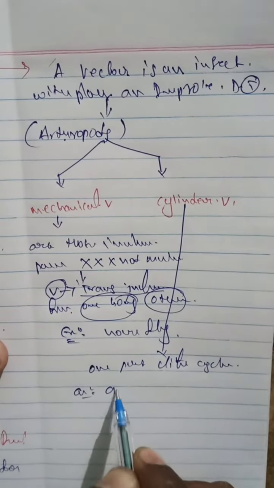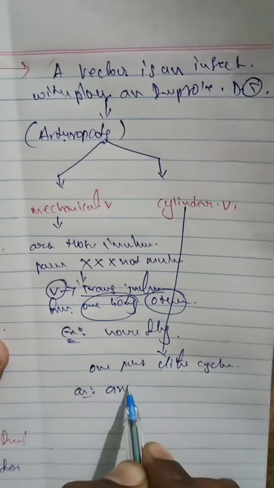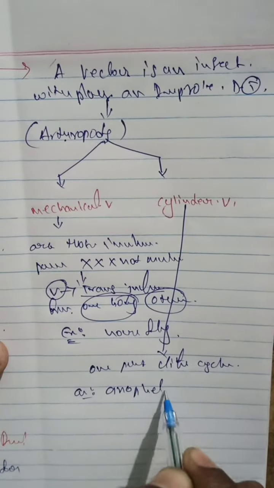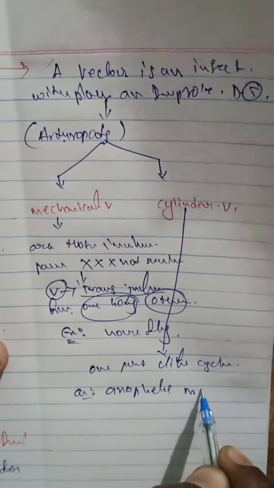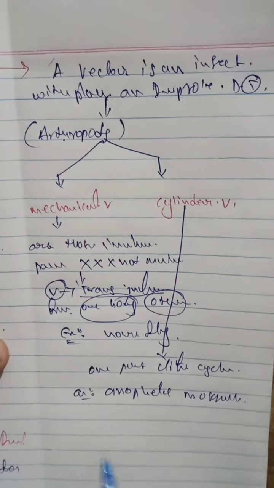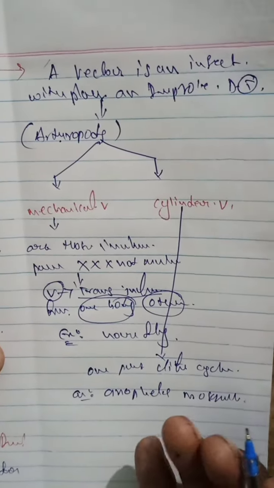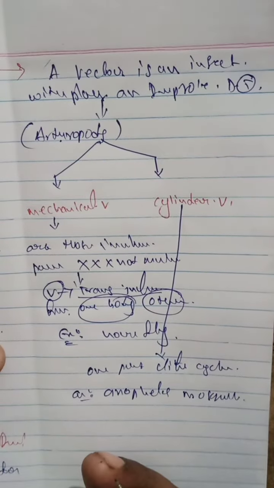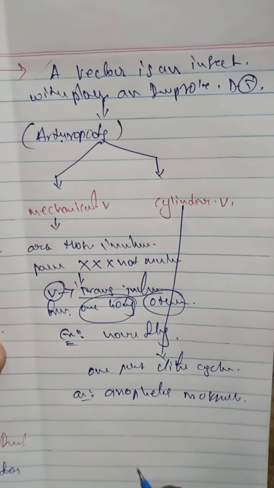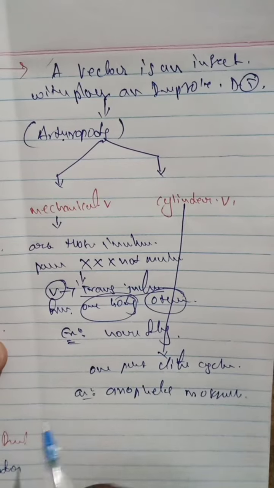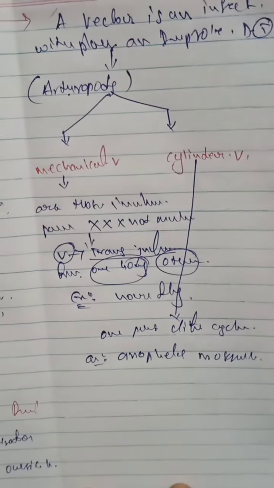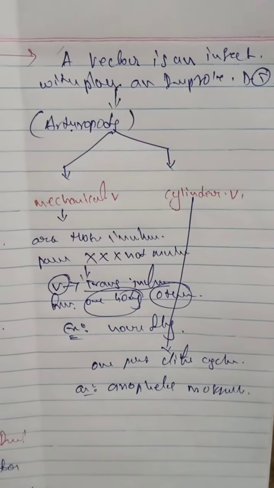Mosquitoes, Anopheles mosquitoes, cause malaria. For example, the Anopheles mosquito is where one part of the malaria parasite's life cycle takes place. So that is the cyclical vectors. This is the mechanical vectors. So this is about the vectors.